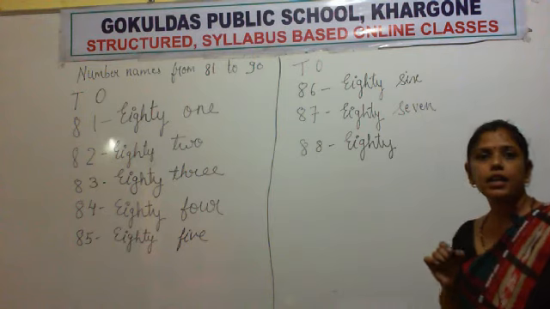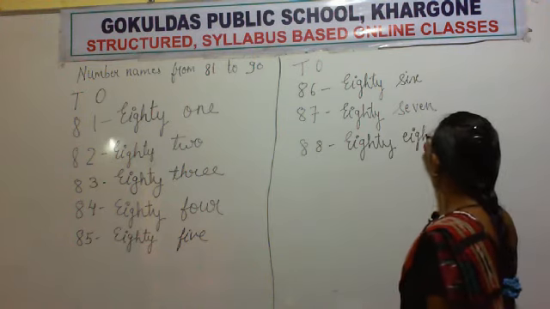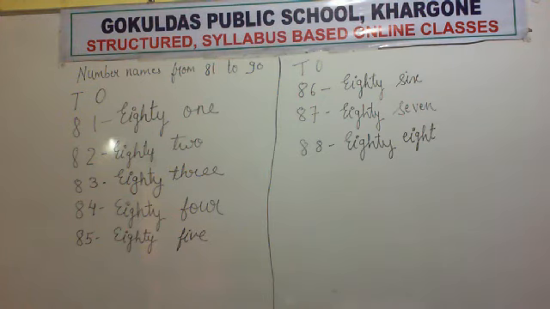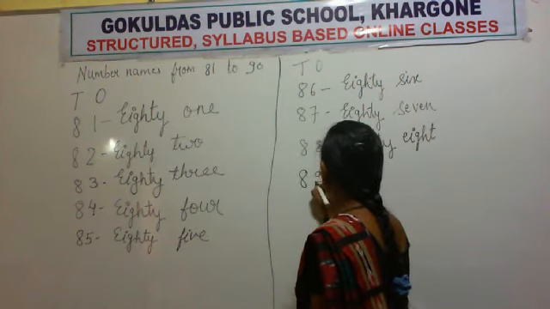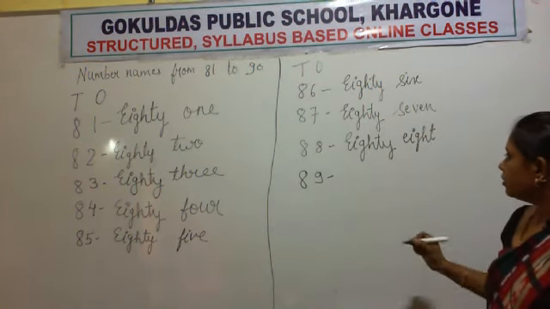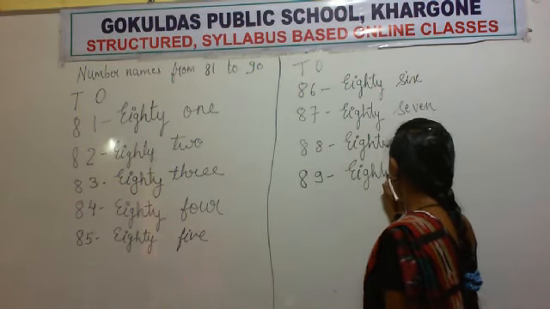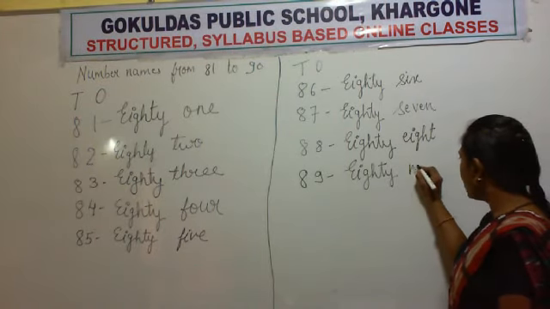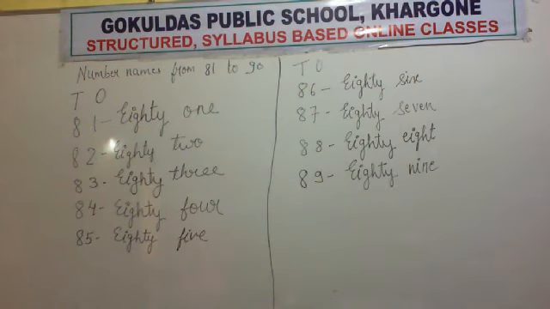80. And the spelling of 8: EIGHT. 8. 88. Now the number after 88 is 89. EIGHTY 80. Spelling of 9: NINE. 9. 89.